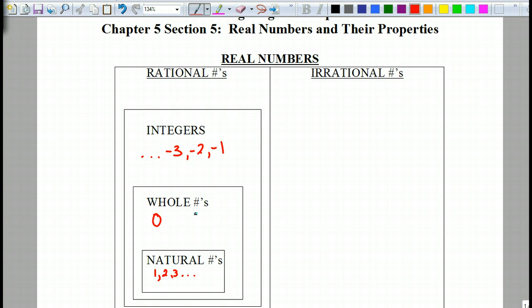Okay, now we're going to talk about rationals. What's the difference between rationals and integers? What do we have? We have decimals. Specifically, we have terminating decimals, so like 0.625. It stops. We have repeating decimals, so like 0.3333. If it's repeating, that's a rational. And we have any fraction that you can make, so like 5/6. Okay? So a rational number is any number that can be made into a fraction.